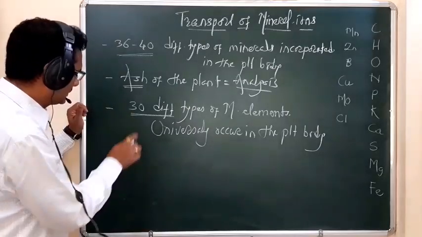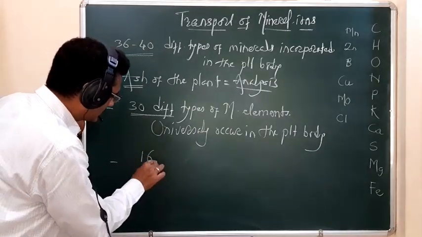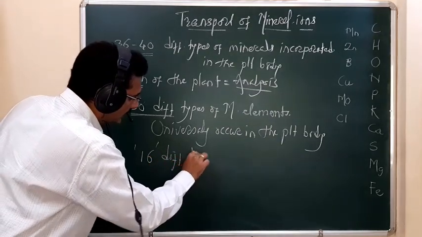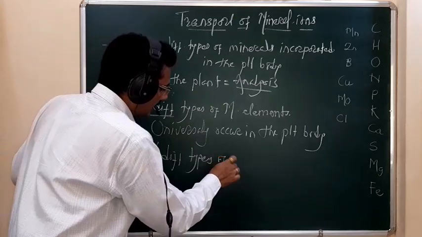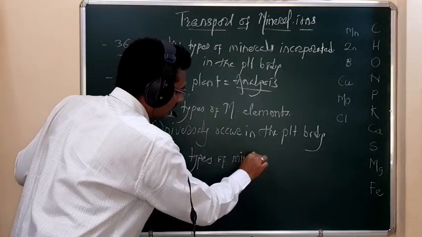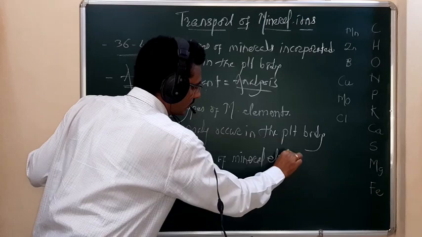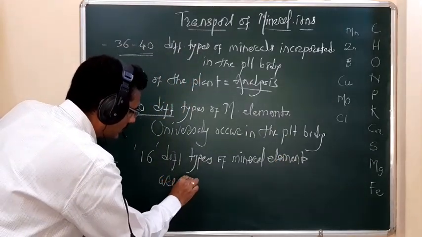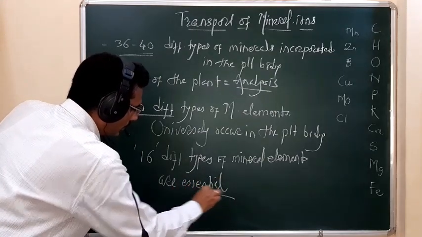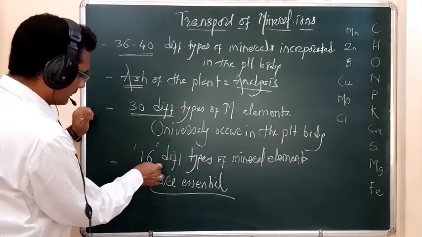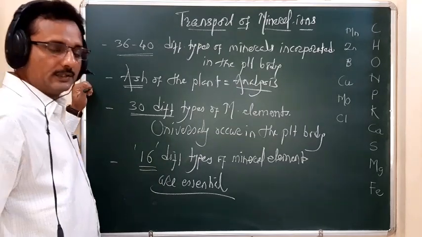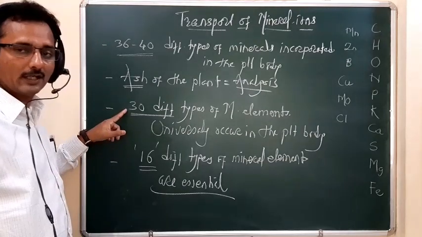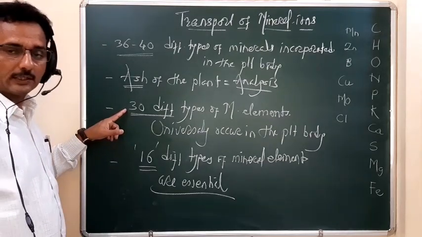Remember, from these 30 different types, near about 16 different types of mineral elements are essential, from the 30 different types of elements.